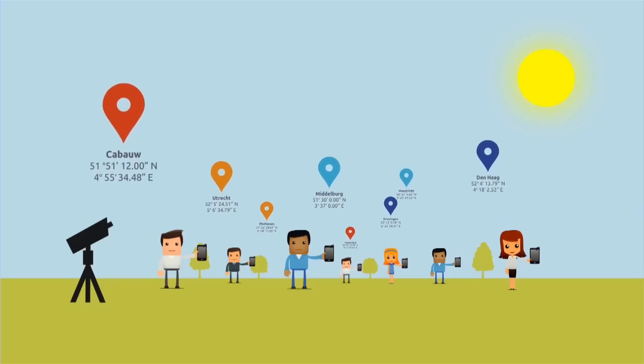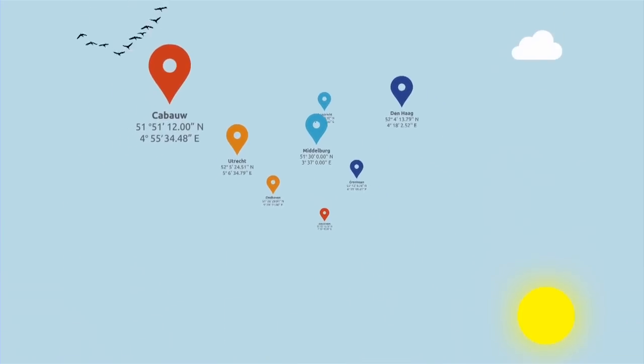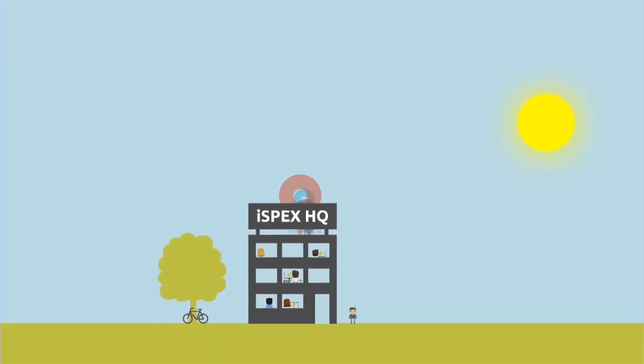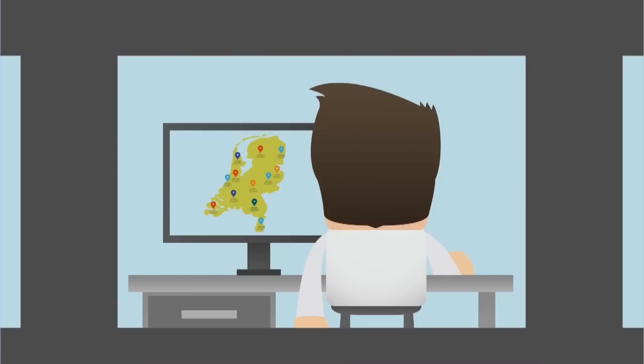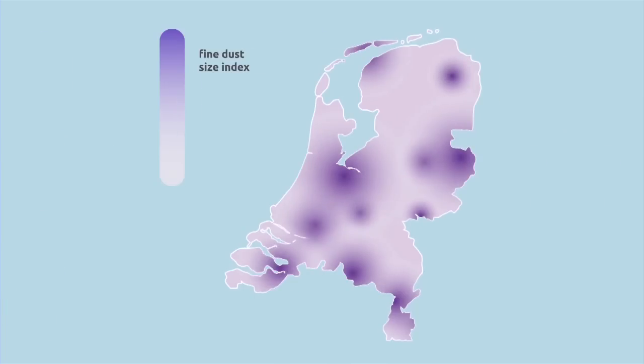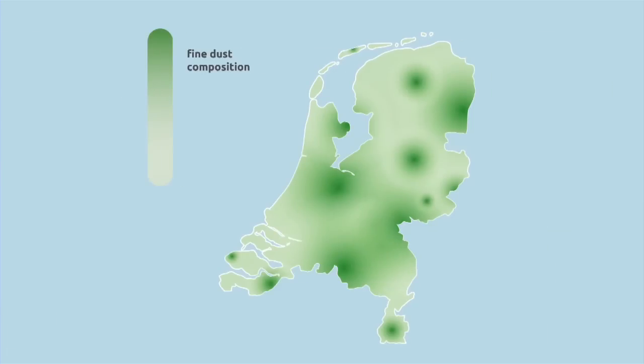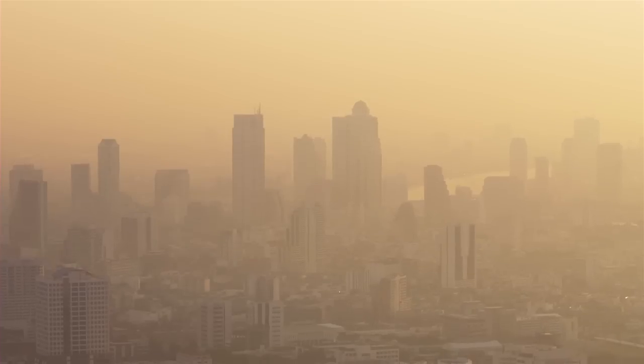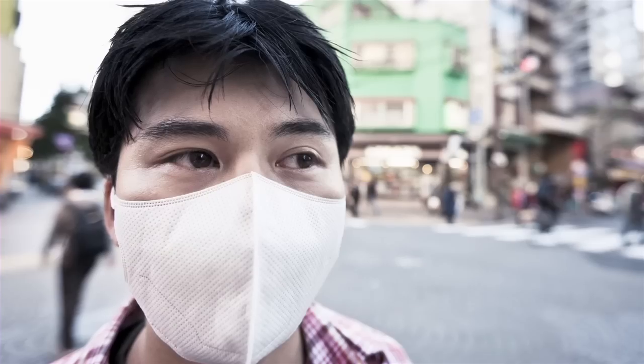The iSPEX app sends all the observations to a central database. From this database, measurements from all over the country are analyzed. The final result, a unique map of fine dust over your country. But why is this so interesting? First, fine dust is harmful to your health.